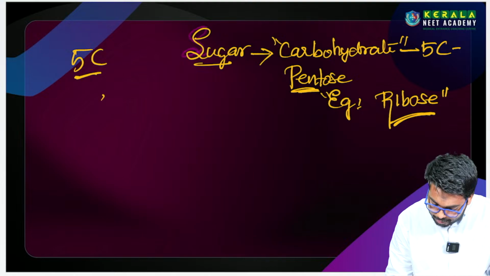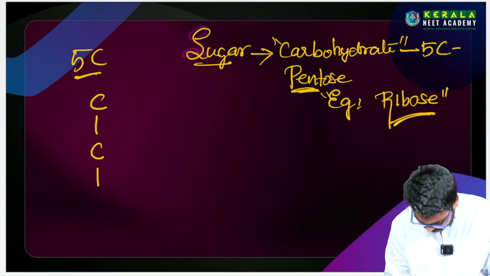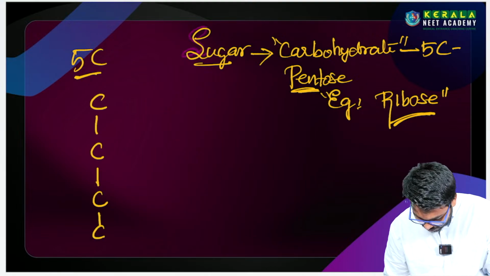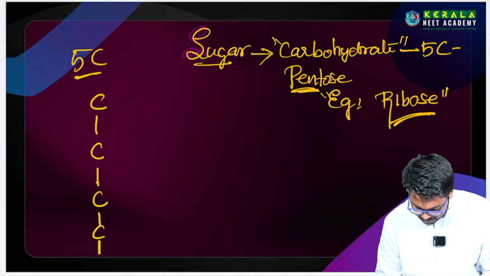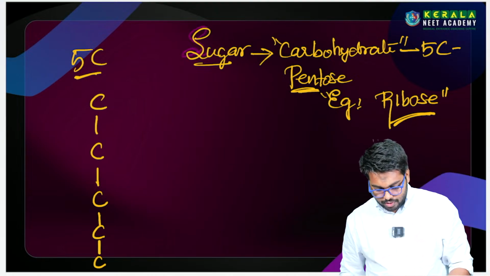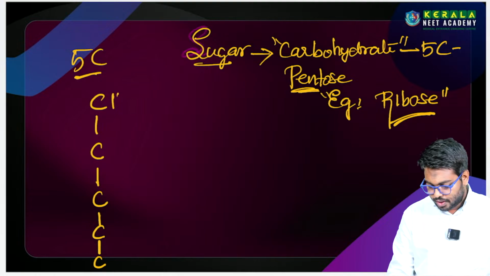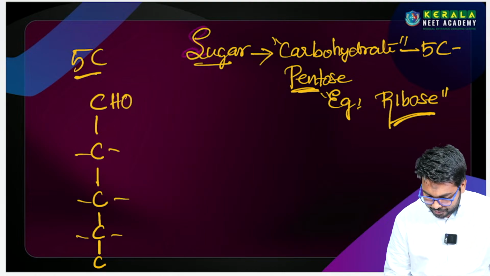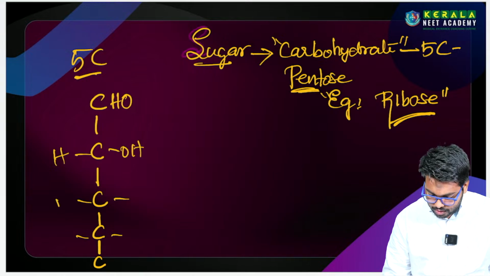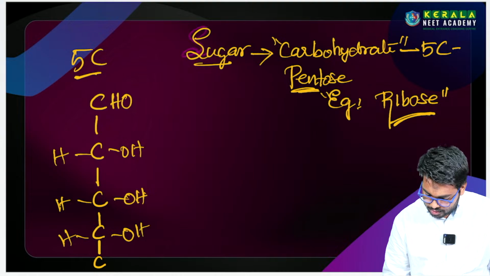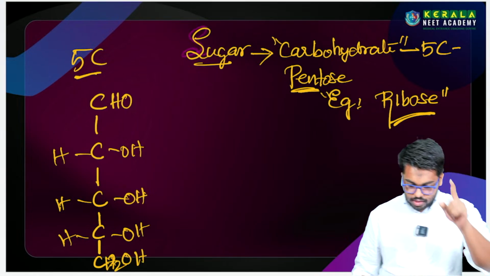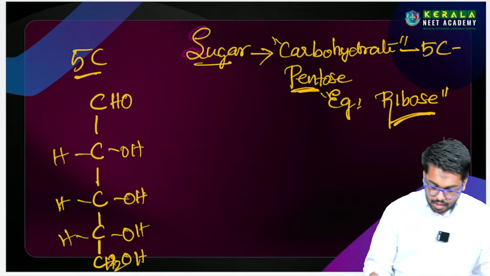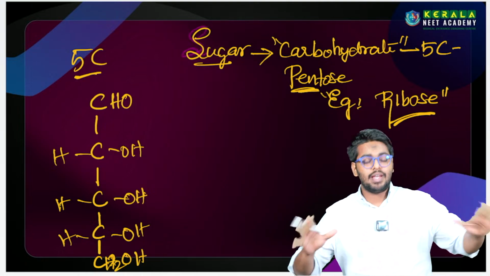இந்த ribose ஓட structure 1, 2, 3, 4, 5. You should know the structure of ribose. CHO, then HOH, then HOH, then CH2OH. This is the structure of ribose. It's actually a linear structure.